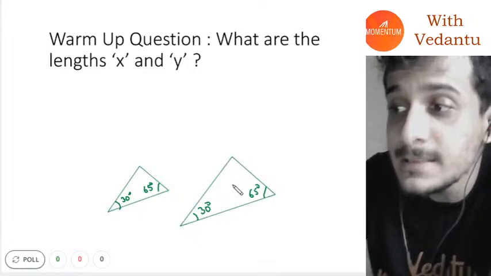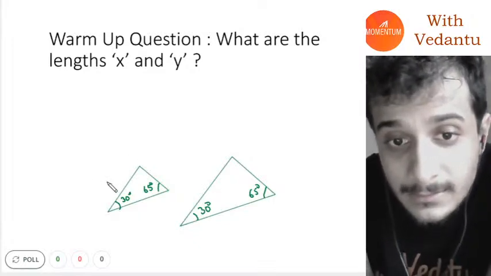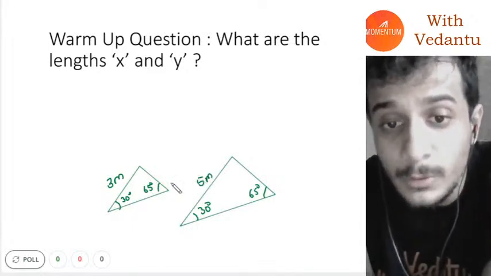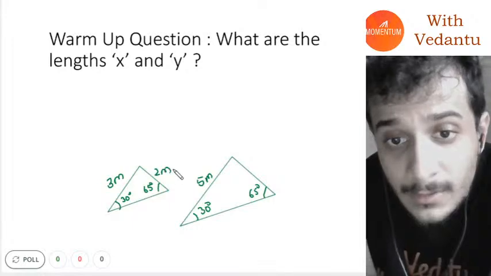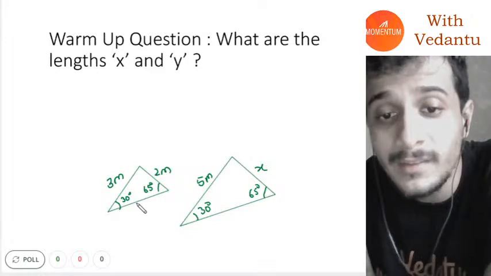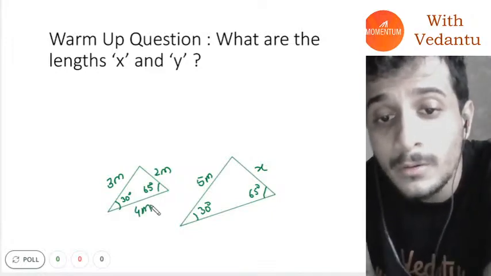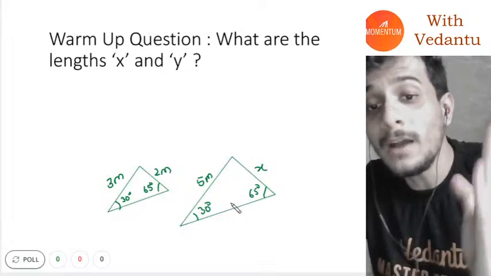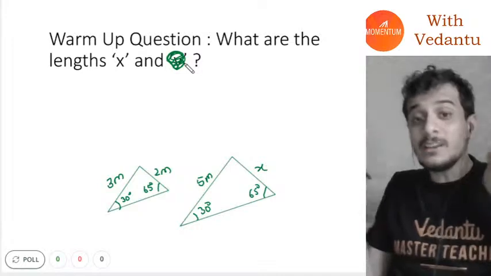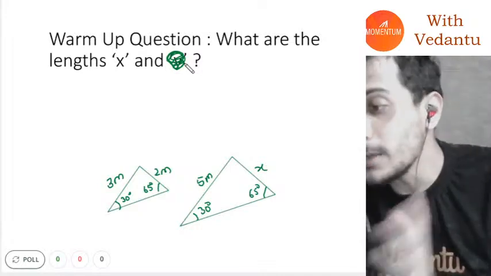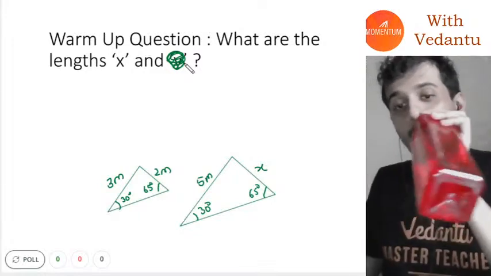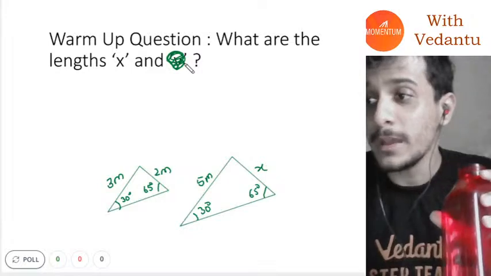This side length is 3 meters, this side length is let's say 5 meters, this side length is 2 meters, this side length is x, and this side length is 4 meters. I don't know what this other side length is, but you have to find out the value of x. Let's not find y because I don't know the angles correctly. Give me the value of x, guys. Can you tell me the value of x?